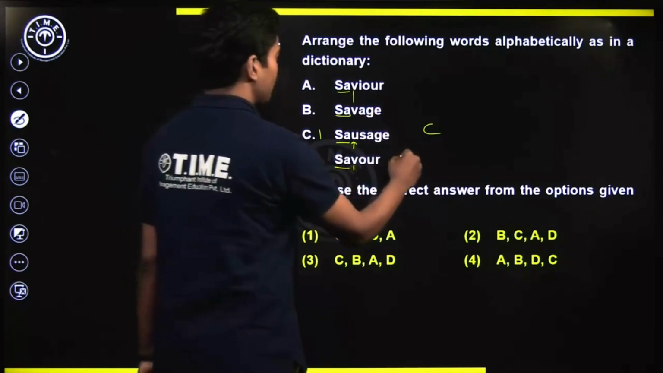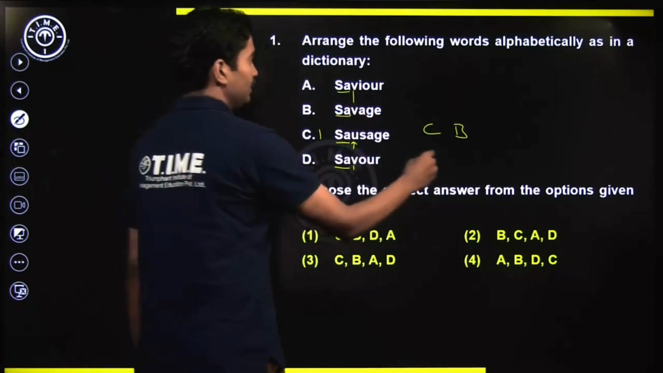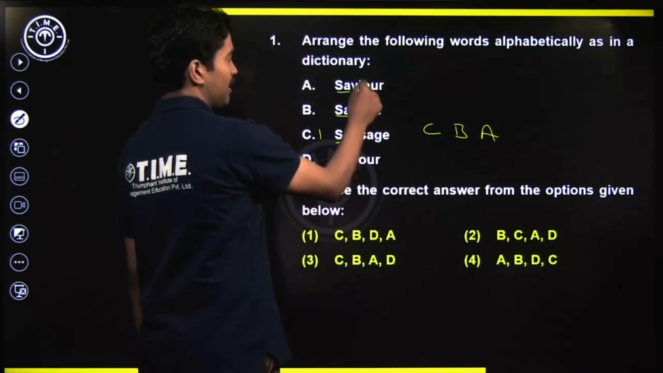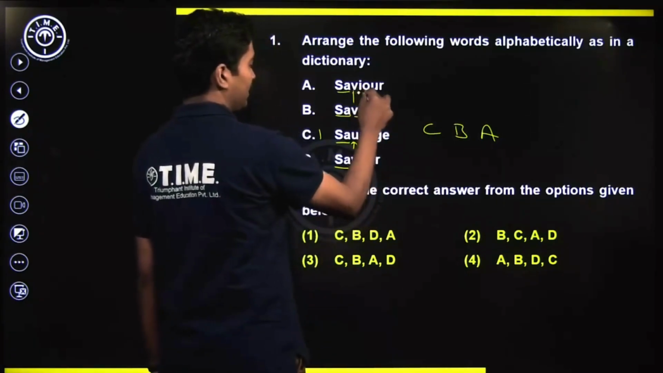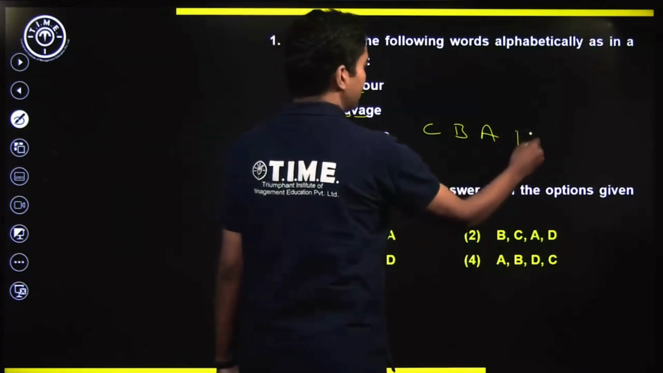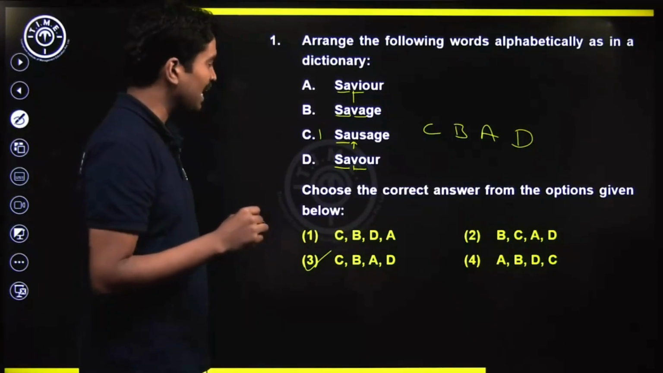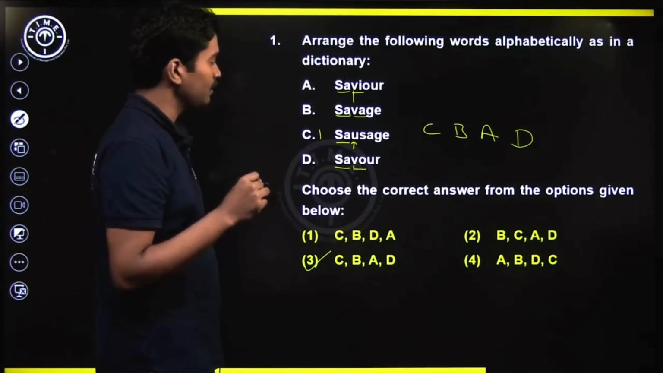V, A comes first, that would be B, and then after A comes I, that would be A, and then after that comes O, right? A, B, C, D, F, G, H, I, J, K, L, M, N, O. So, A, V, A, and then V, I, then V, O, that's D. So, that gives us option 3, C, B, A, D, that's the order: sausage, and then savage, and then savior, and then savor.